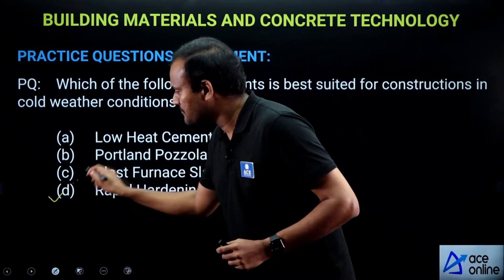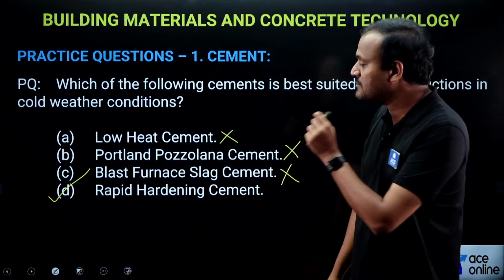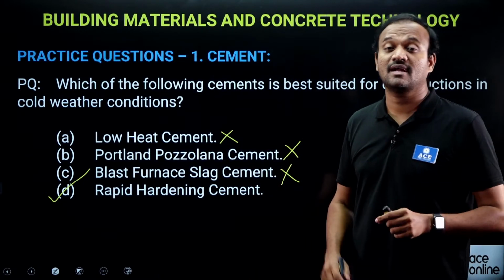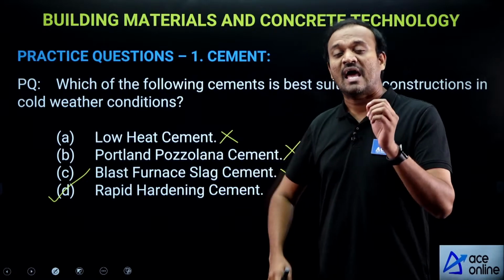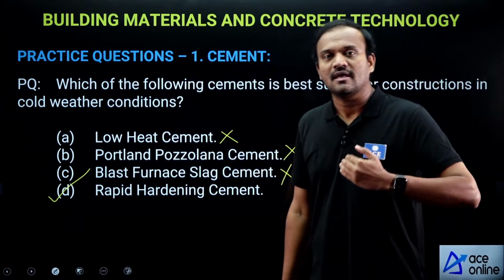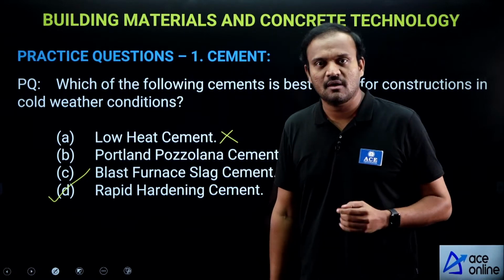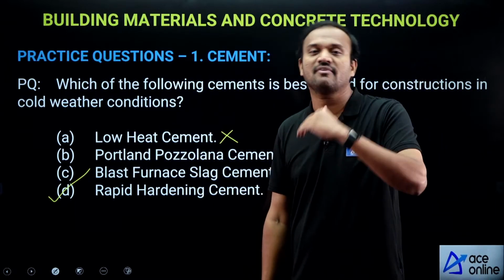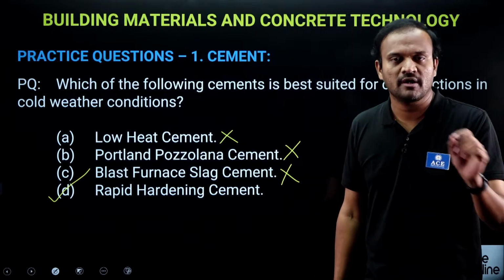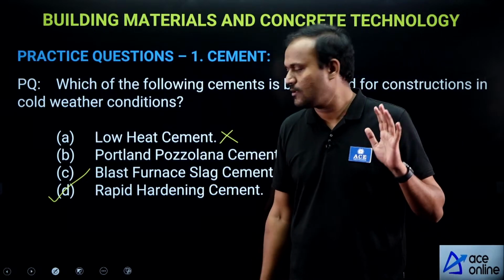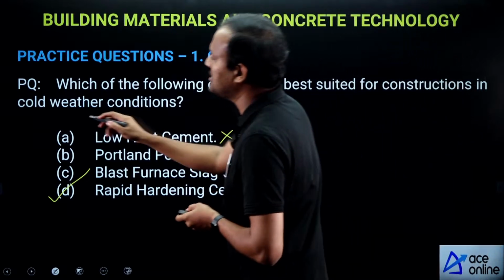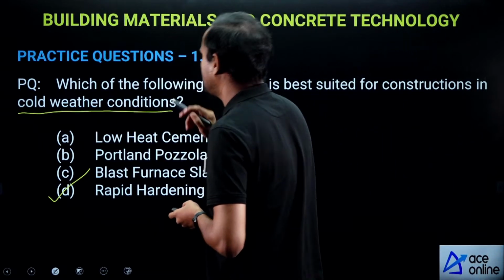Rapid hardening cement. This cement is preferable for constructions in cold weather conditions because rapid hardening cement gives high initial strength compared to ordinary Portland cement, and this cement has high heat of hydration compared to ordinary Portland cement. So because of that, the cement is suitable for constructions in cold weather conditions.